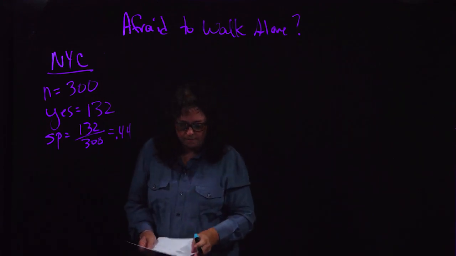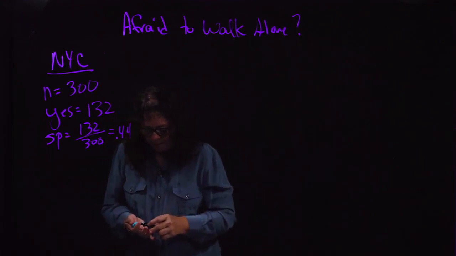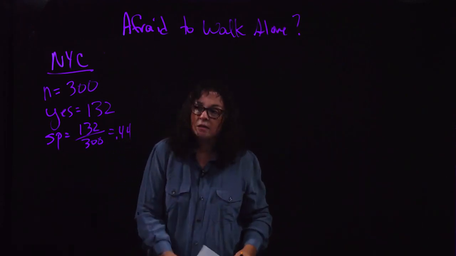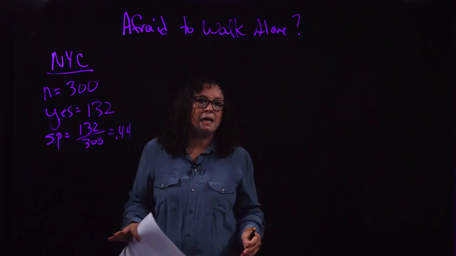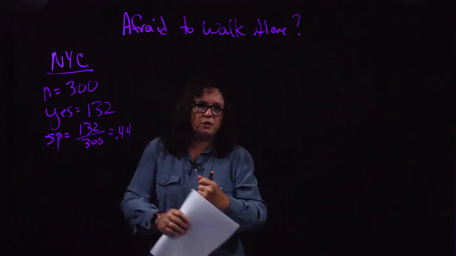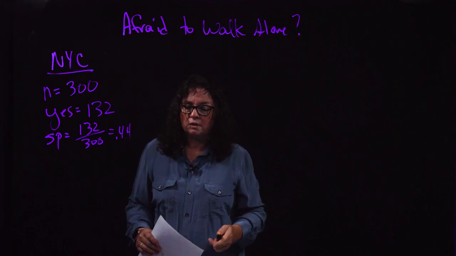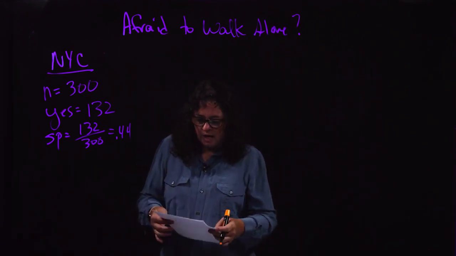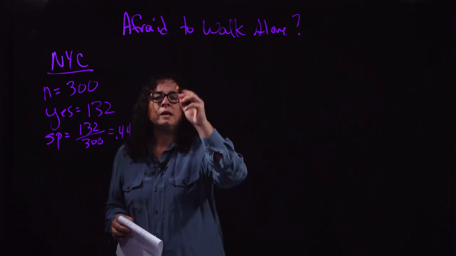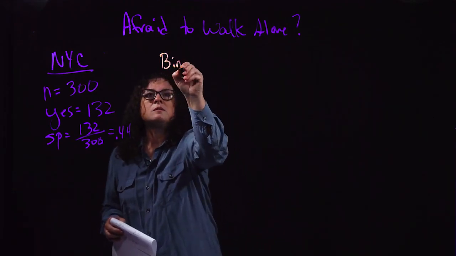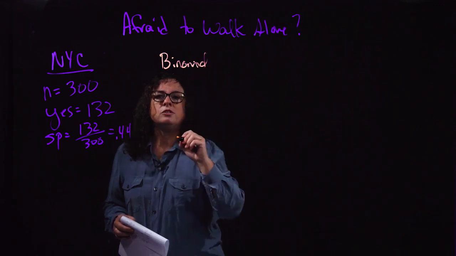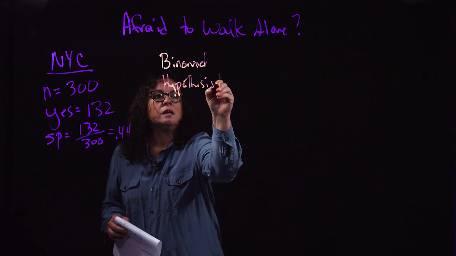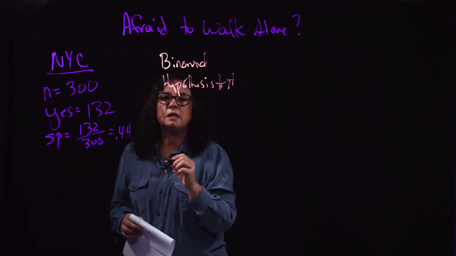Now, a newspaper reporter wants to borrow this data and say, gosh, can I run a headline that says, half the people in New York City are afraid to walk alone at night? You go, I don't know. Let's find out. In order to find out, I want to take this binomial and do a hypothesis test to see if the truth could indeed be a half.